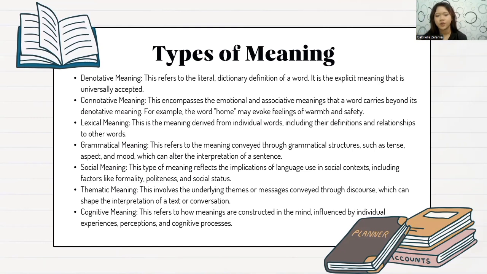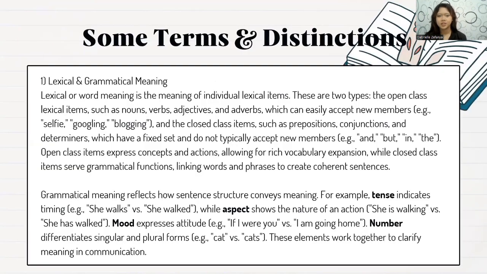And next is thematic meaning. This involves the underlying themes or messages conveyed through discourse, which can shape the interpretation of text or conversation. And the last one is cognitive meaning. This refers to how meanings are constructed in the mind, influenced by individual experiences, perception, and cognitive processes. Okay. Next slide is some terms and distinctions in semantics.